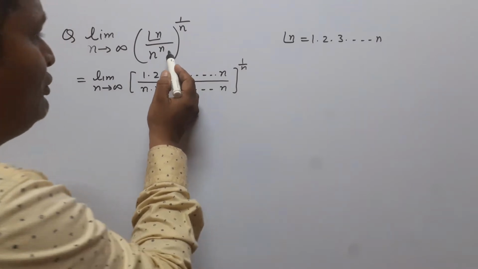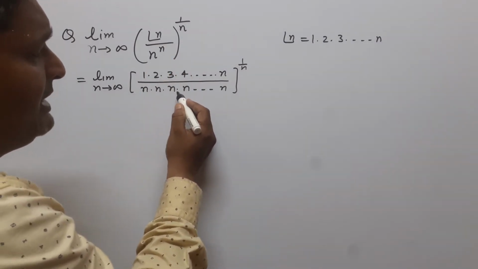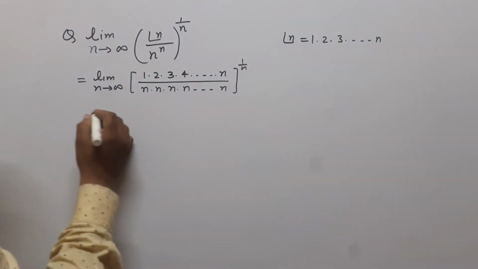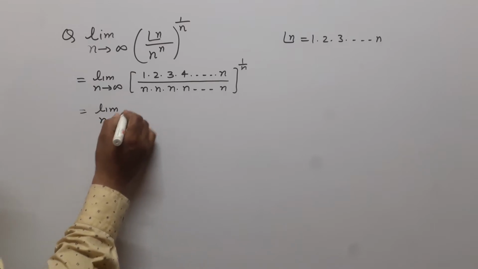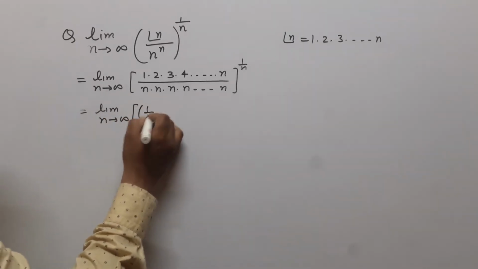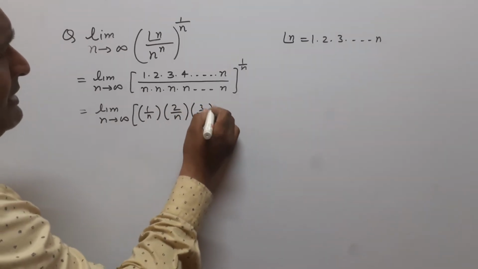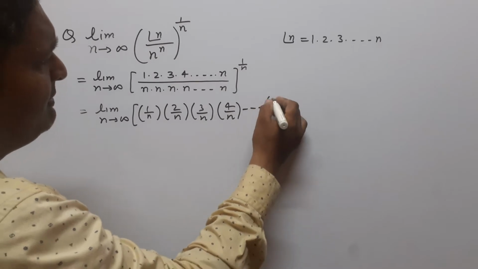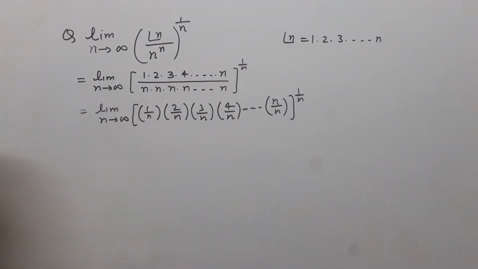And here n to the power n can be written as n multiplied by n multiplied by n and so on up to n. Now this can also be written as 1 by n multiplied by 2 by n multiplied by 3 by n multiplied by 4 by n and so on multiplied by n by n, whole power 1 upon n.